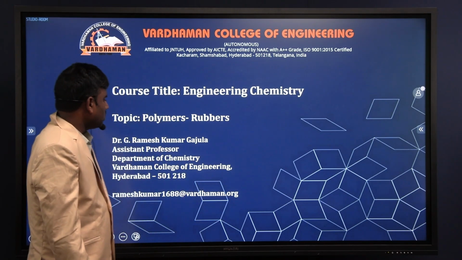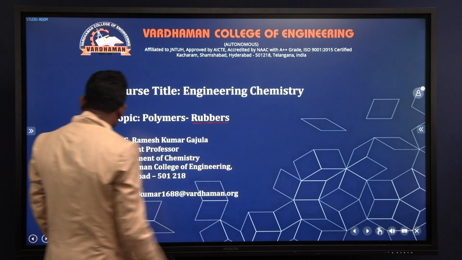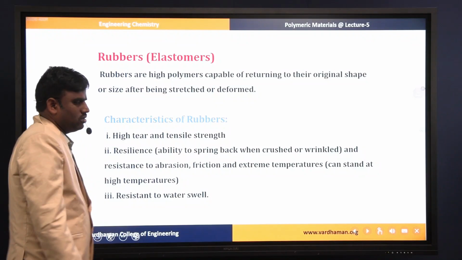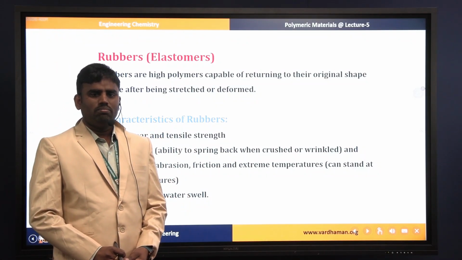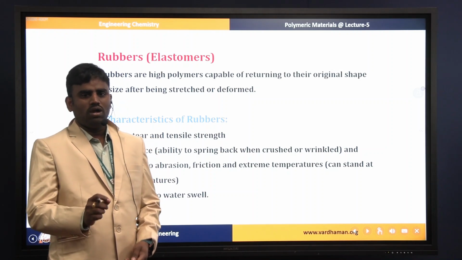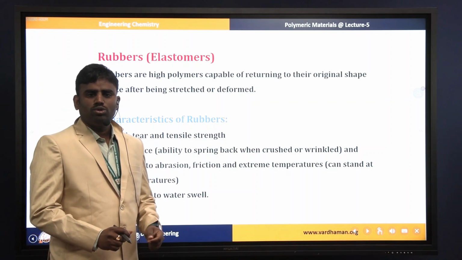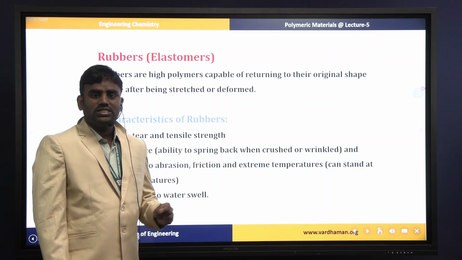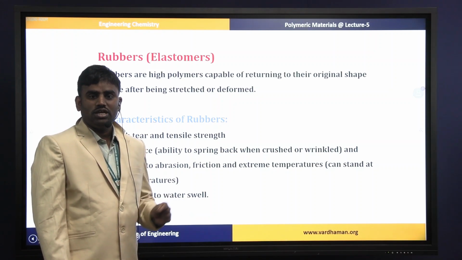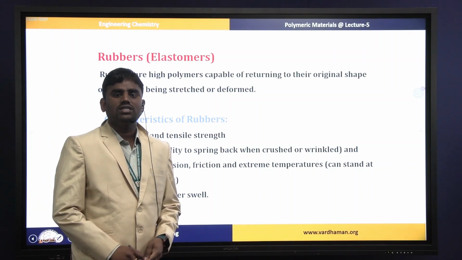Today we are going to learn about rubbers. As we know, rubbers are also polymers, but they are not plastics. There is a small difference between rubbers and plastics. Rubbers show elastic nature, but plastics do not possess that elastic nature.